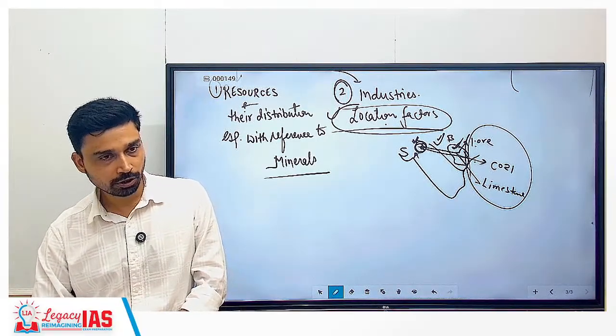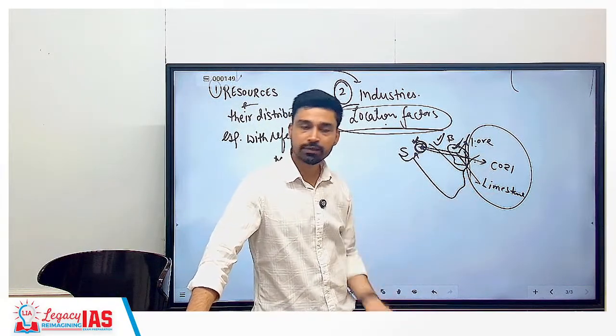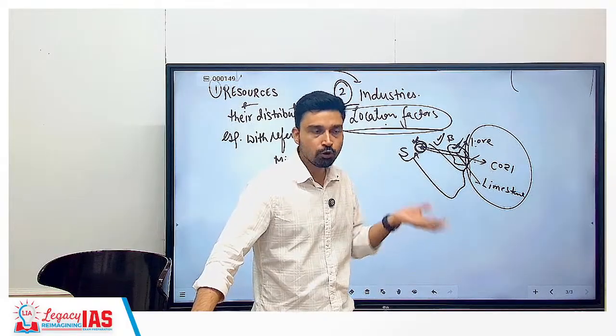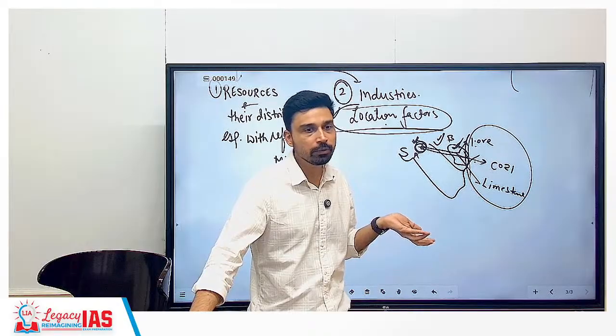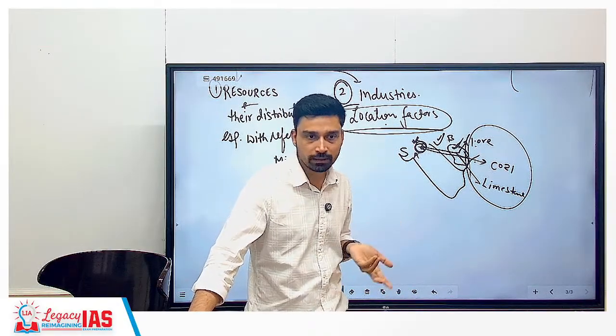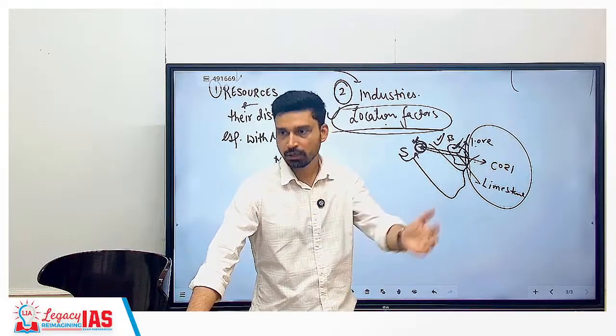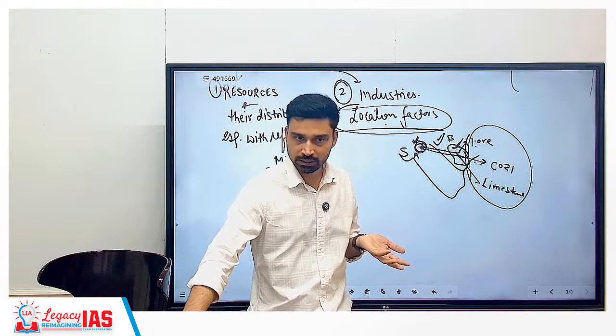Will that be correct or not? Right. So example is what? Raw material is one location factor. Industries also need power. If you open an industry in an area where there is no power supply, what will happen? You will not be able to make money. If you open an industry in an area where there are no roads, can you make money? No, because you continuously need to transport raw material and send back the finished goods, finished product and all that.